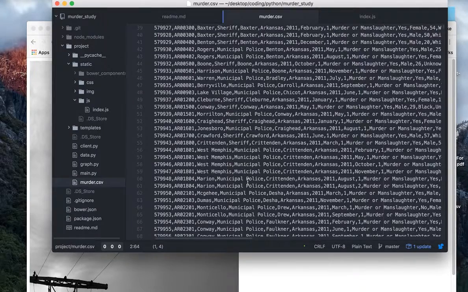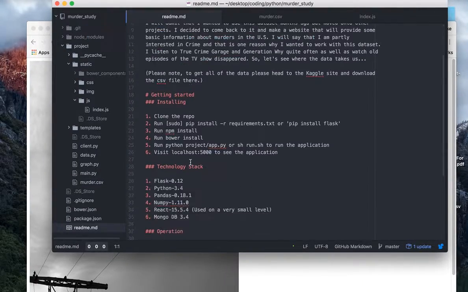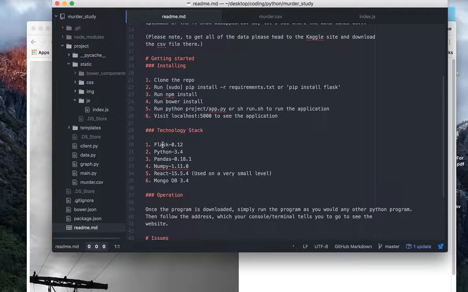So yeah, here's all the data, and I've already talked about that, but the technologies I'm using are Flask, Python, Pandas, NumPy. I used a little bit of React just because I want to keep my skills up to date on that, so I used it basically on a login page. Yeah, I know it was way overkill. It was like using a nuclear bomb to nail in a nail, but I just used it to keep up my skills.